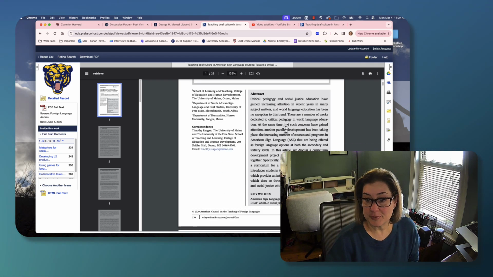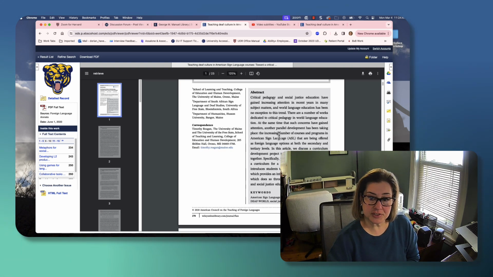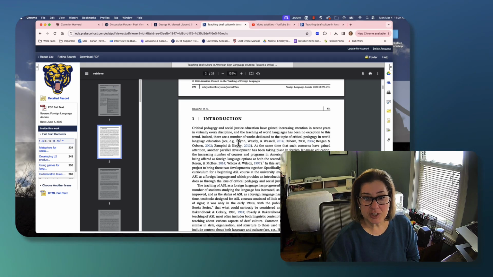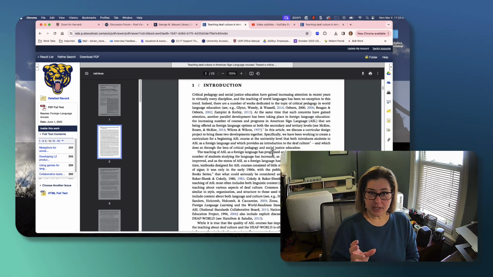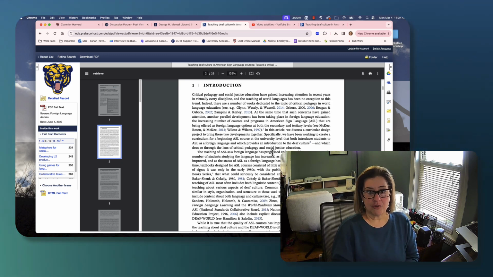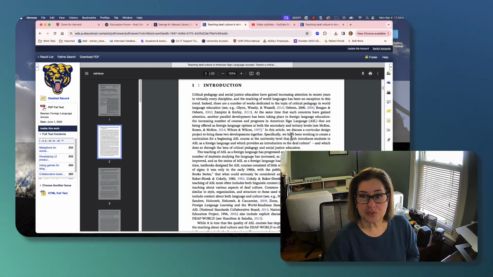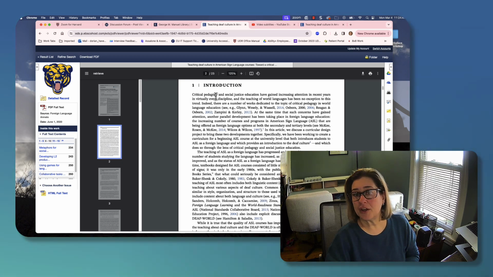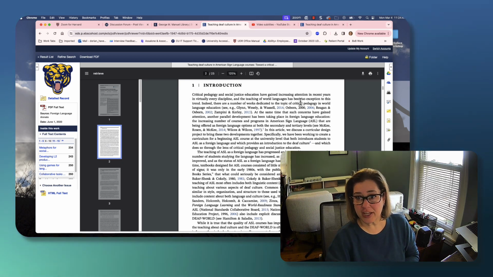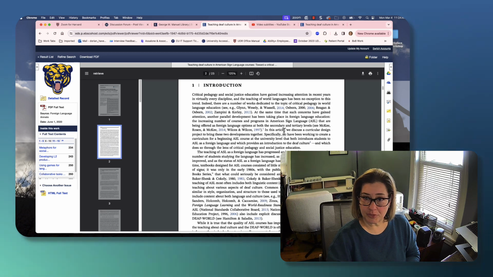So one is the abstract. That'll tell you whether or not this is even relevant to the conversation. Okay, yes it is, then we want to read more. Read the introduction. The introduction is going to be very similar to the introduction that you're going to write for your paper. You have to establish a reason for writing the paper. So this talks about the history of critical pedagogy and social justice education and different things that have happened. And as you can see, they have used their own sources to back up what they're saying.